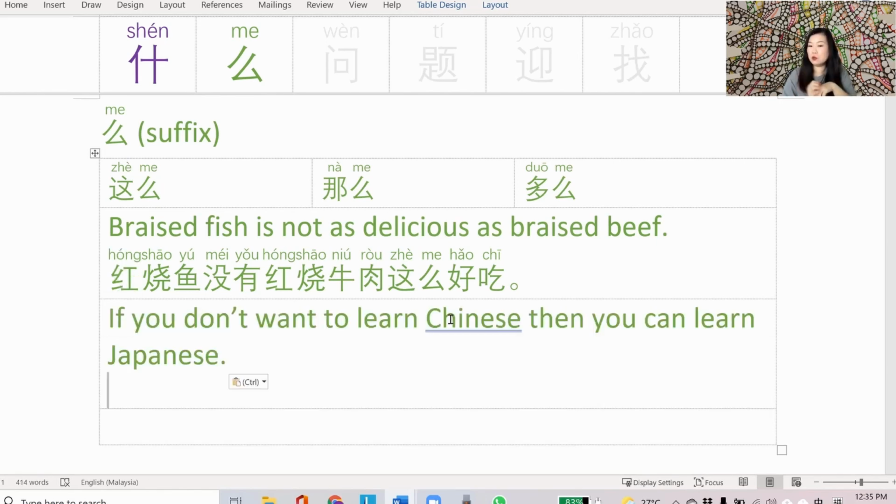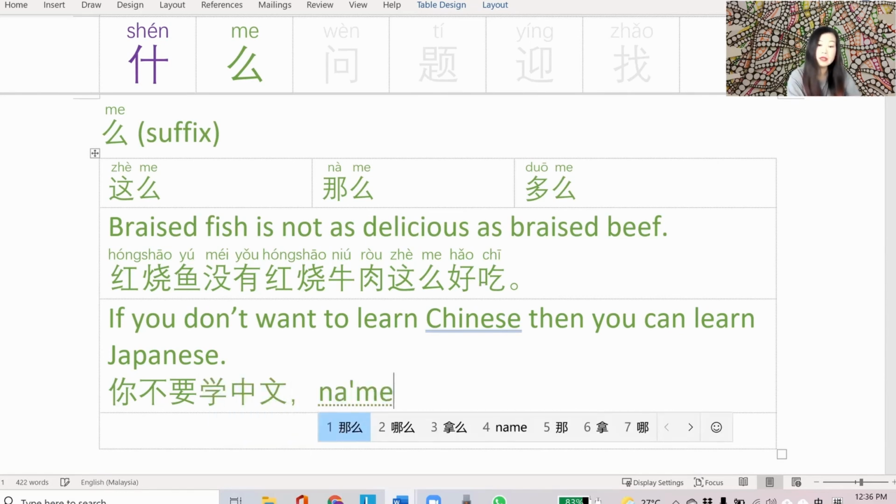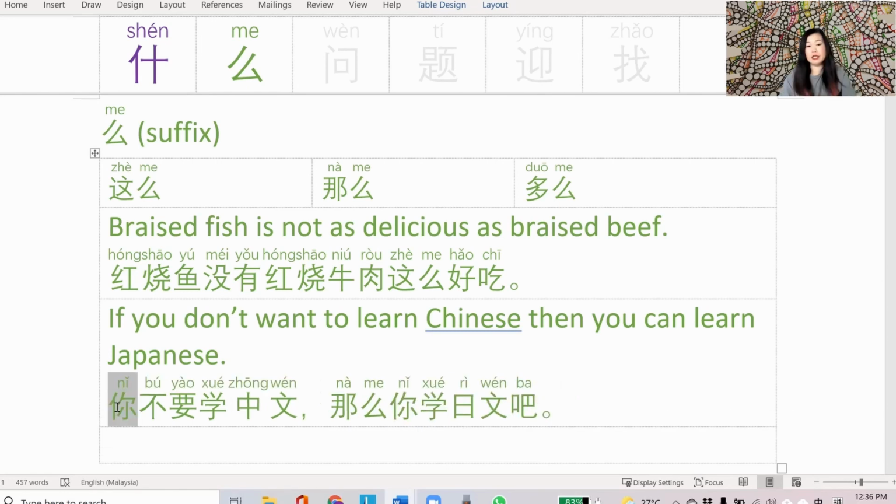Next sentence: if you don't want to learn Chinese, then you can learn Japanese. In 中文, a way to express this, you could say like this. 你不要学中文. You don't want to learn Chinese. 那么你学日文吧。你不要学中文，那么你学日文吧。So in 中文, I'm making a suggestion: why don't you learn Japanese if you don't want to learn Chinese?